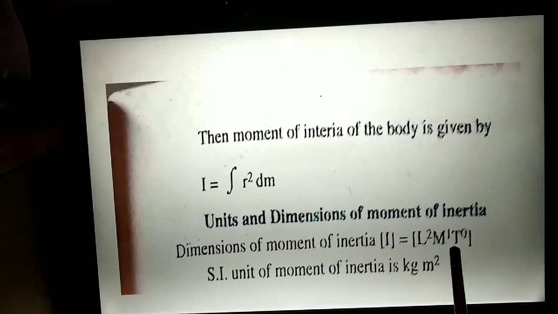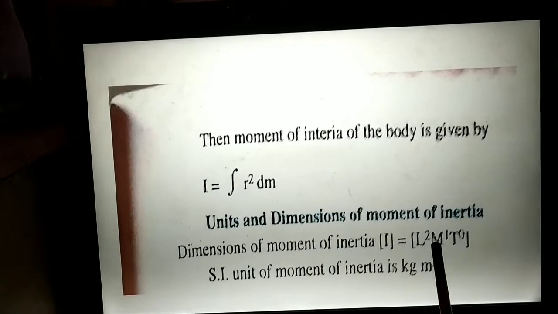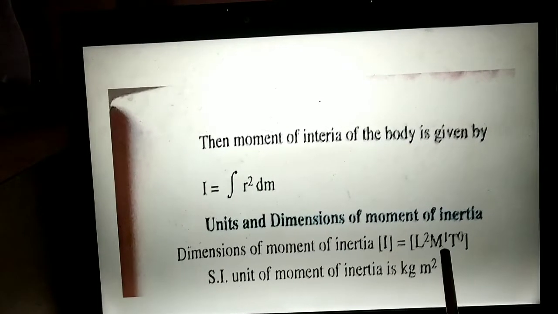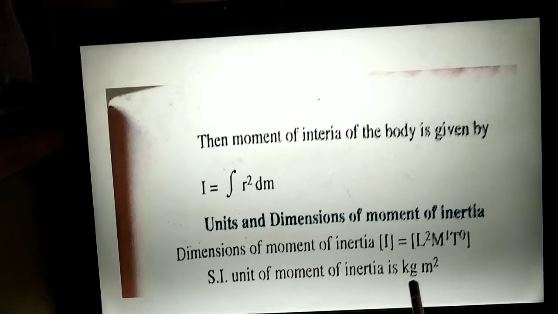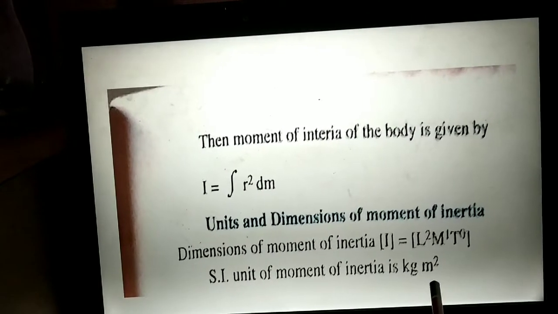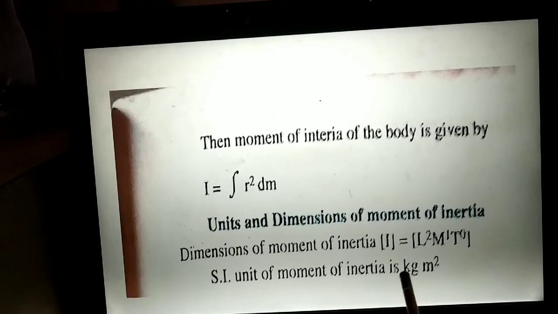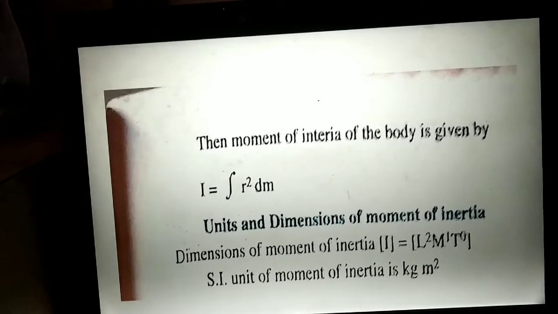Now let us see units and dimensions. The dimension will be M1 L2 T0 because it is mass into distance square. So mass is M1, distance square means L2, and T is 0. The unit is mass in kg and distance in meter square, so the unit is kg meter square.